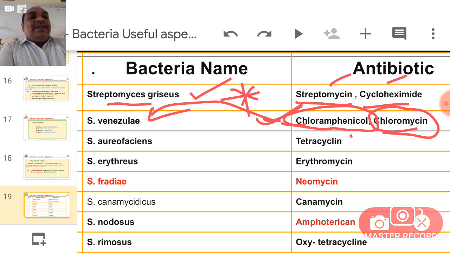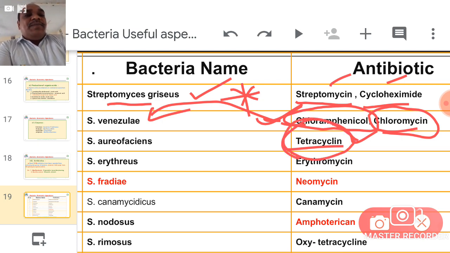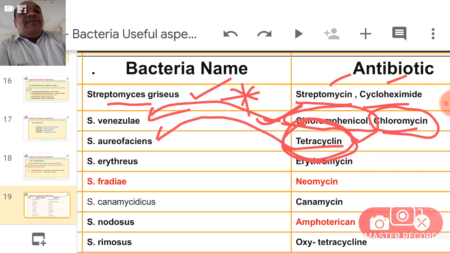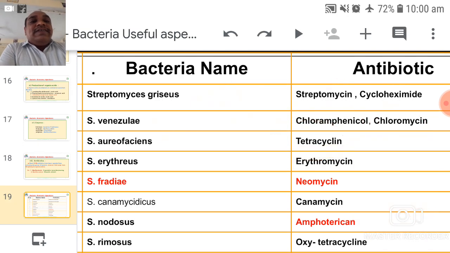Next, tetracycline, invented by Yellapragada Subbarow, who belongs to Andhra Pradesh. He got appreciation from Britain in the 1940s. He discovered tetracycline, which is obtained from Streptomyces aureofaciens.